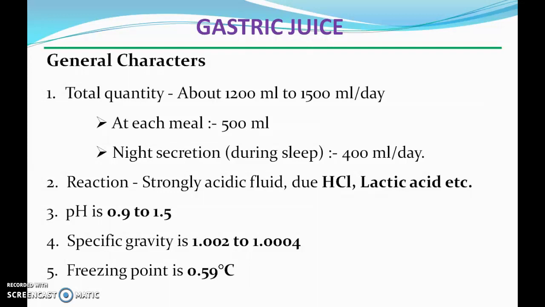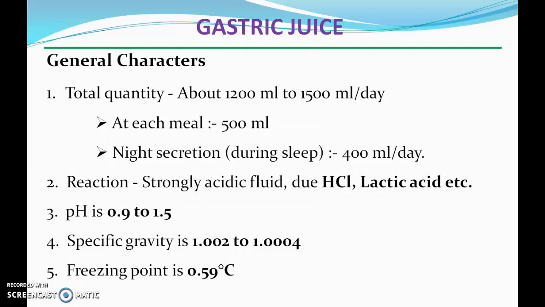If we talk about the general characters, the total quantity secreted in our body per day is 1.2 liter to 1.5 liter per day. In each meal it is about 500 ml. During sleep, that is at night time, the secretion is 400 milliliter. That means even when the digestion process is not there, if we are on an empty stomach and have not taken any food, gastric juice secretion is still there.